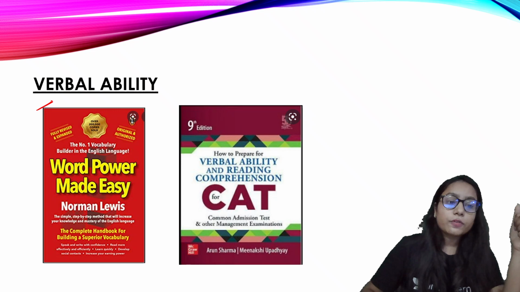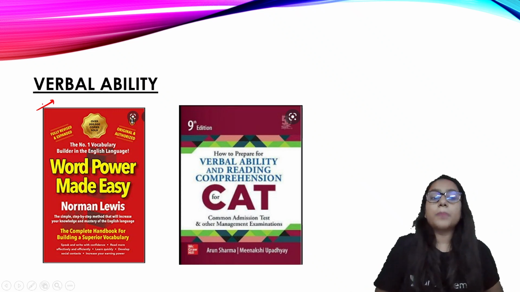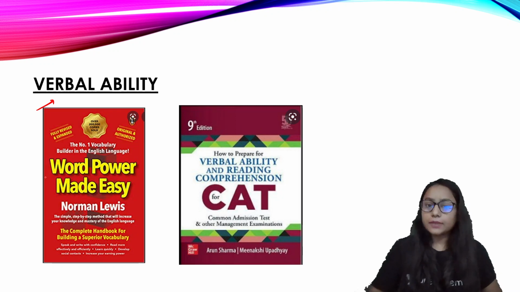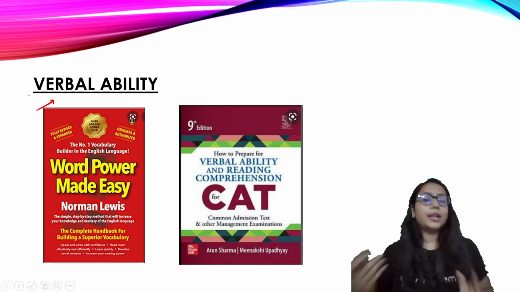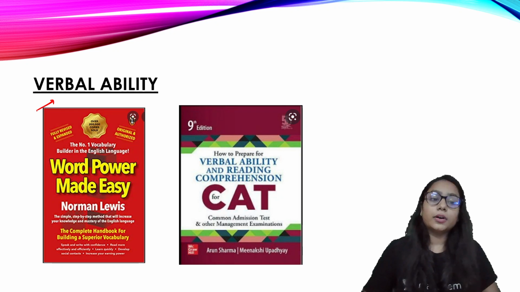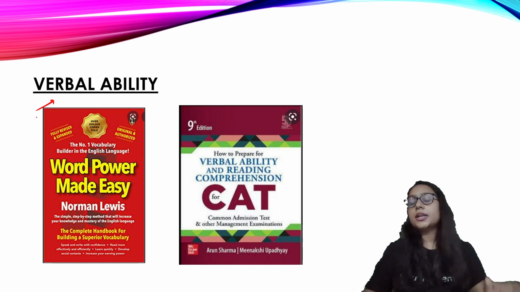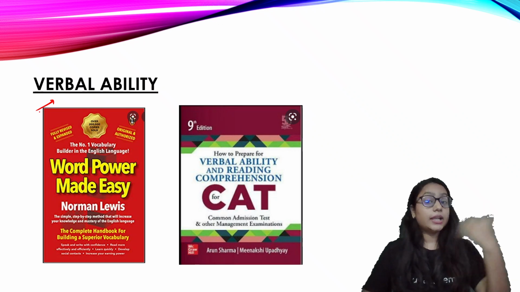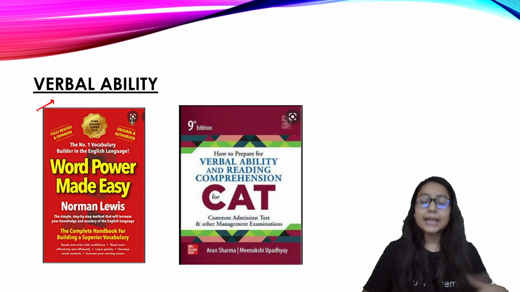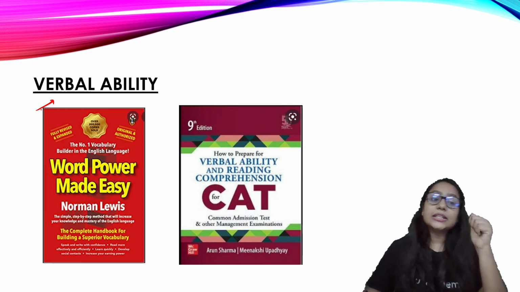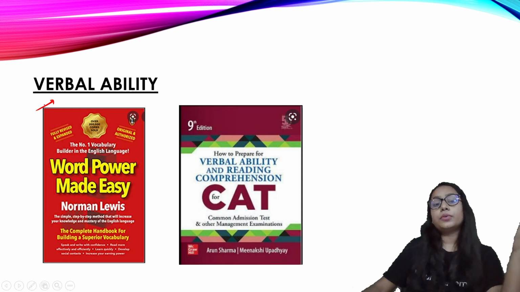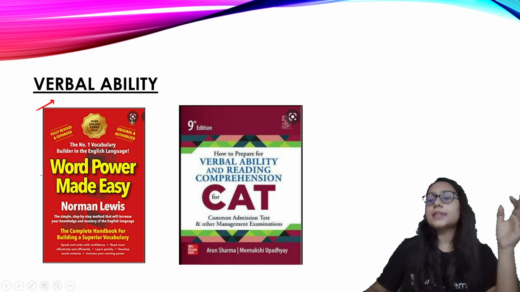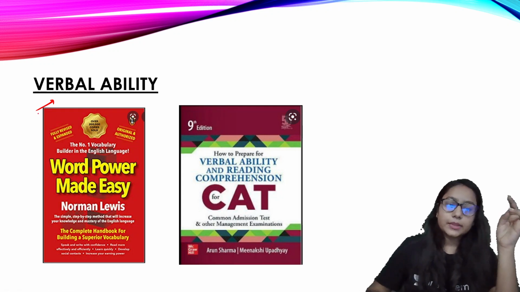So the first book for verbal ability that I recommend is Word Power Made Easy by Norman Lewis. Okay, so after you're done with this book, I'm not saying you have to read this book, right? You have to give 30 minutes or 1 hour daily to this book. This will definitely help you with your interview rounds and written ability test that happens after you crack the exam, and this will be helpful for you in the vocabulary section as well. Okay, so consider this as an exercise book. Okay, so this is a must.